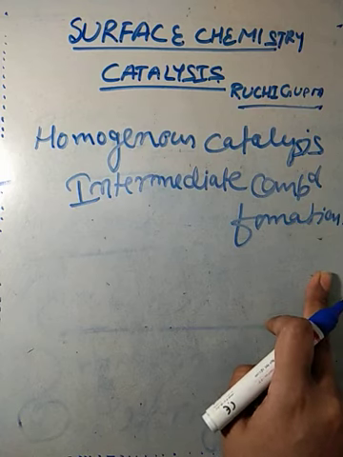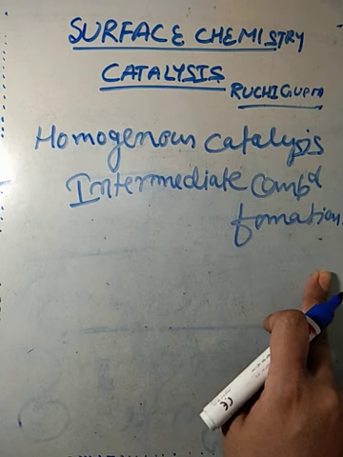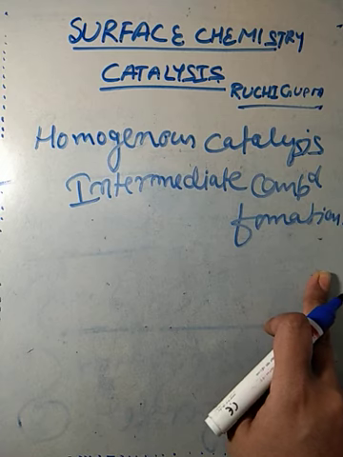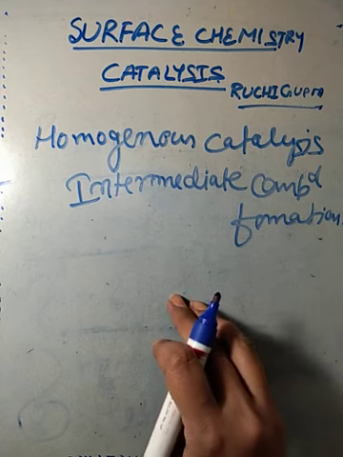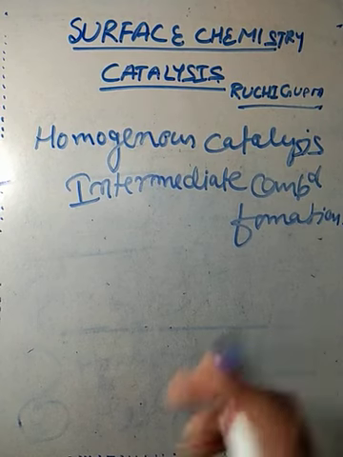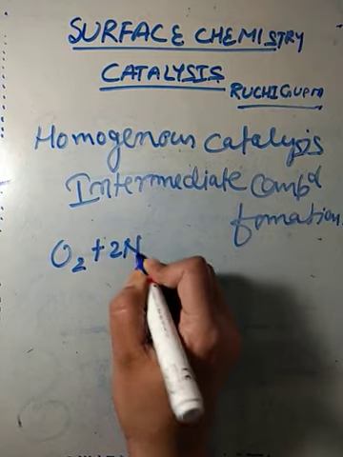According to this theory, it is said that whenever catalyst enters in a chemical combination with one or more reactants, then first it forms an intermediate compound with one of the reactants and then it combines with the next reactant to form the product. For example, O2 plus 2NO.